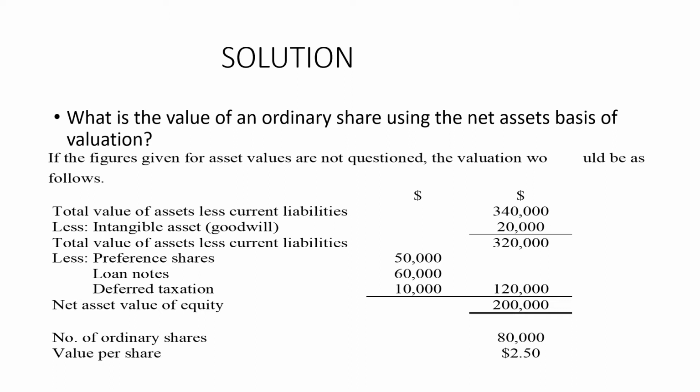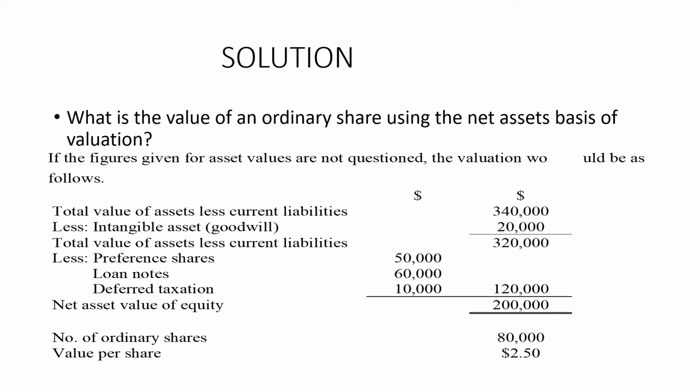So the valuation would be as follows: total value of assets minus current liabilities, which is 3,40,000. Then we deduct goodwill, about 20,000, giving total assets less current liabilities of 3,20,000.